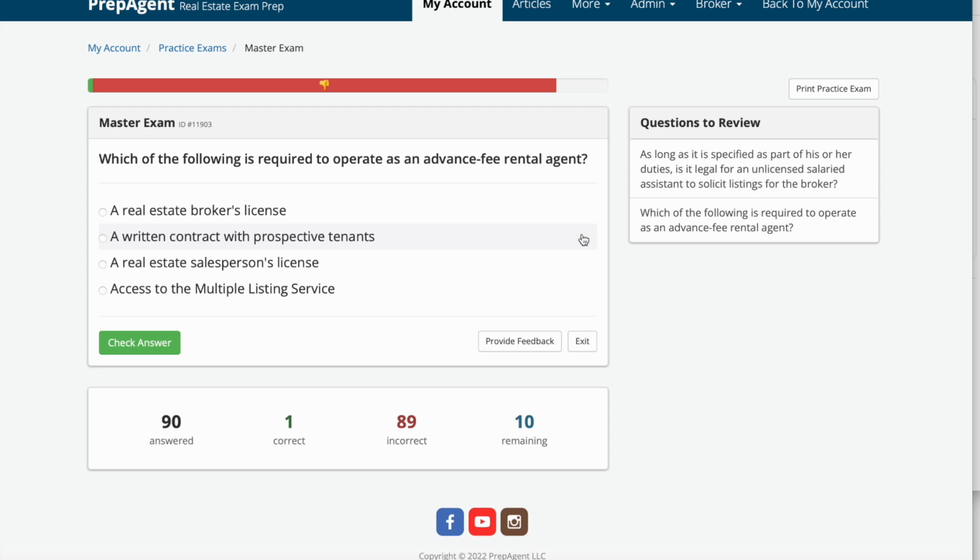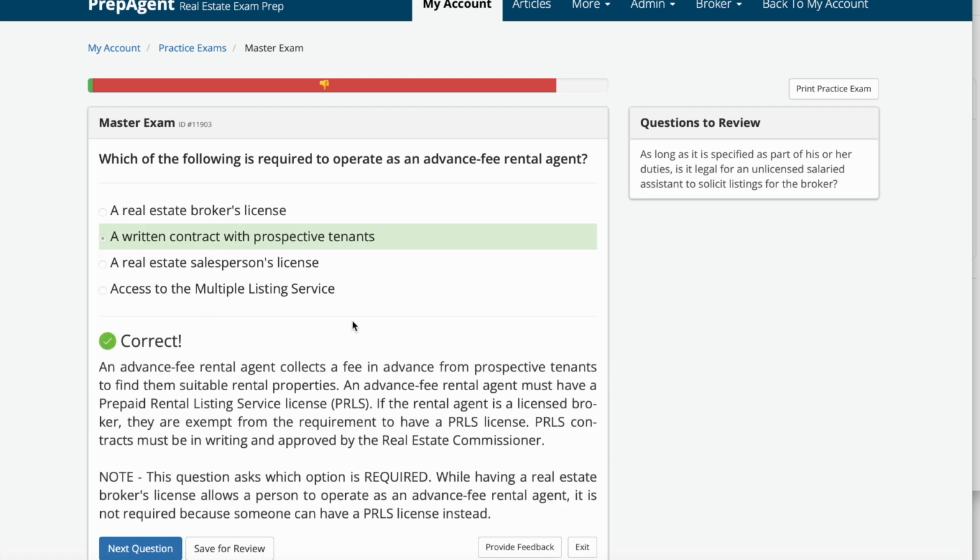Which of the following is required to operate as an advance fee rental agent? A, a real estate broker's license. B, a written contract with prospective tenants. C, a real estate salesperson's license. Or D, access to the multiple listing service. The answer is B, a written contract with prospective tenants.